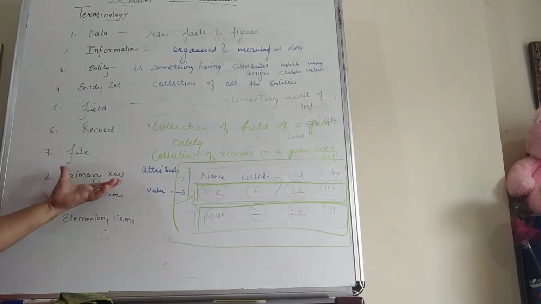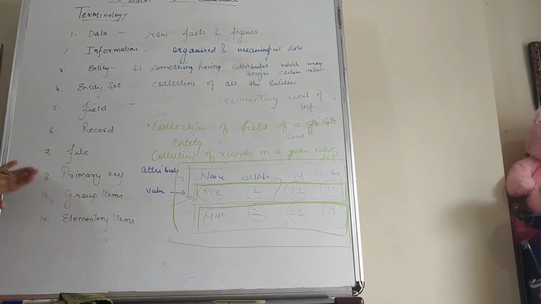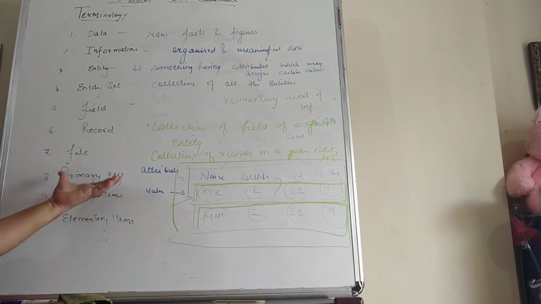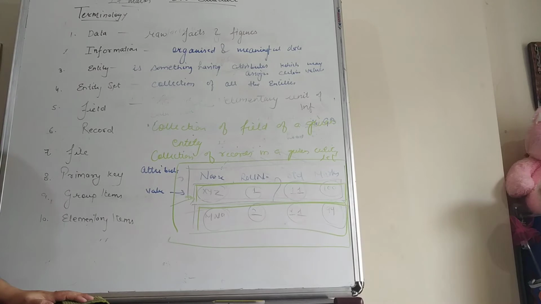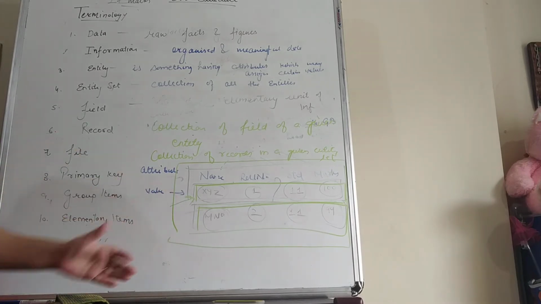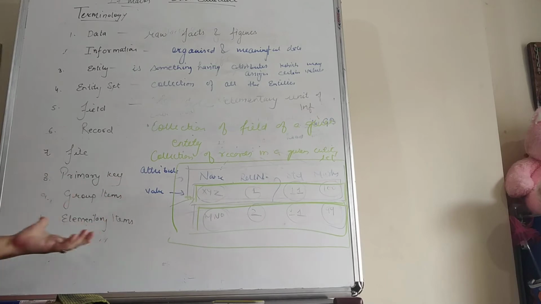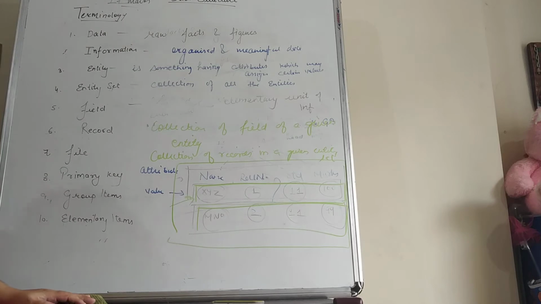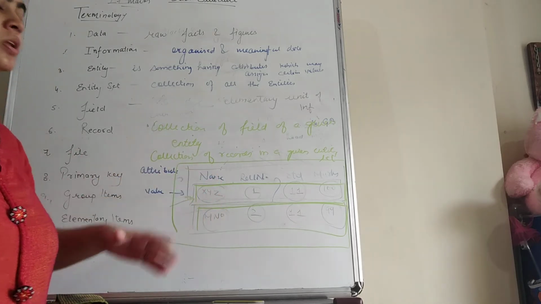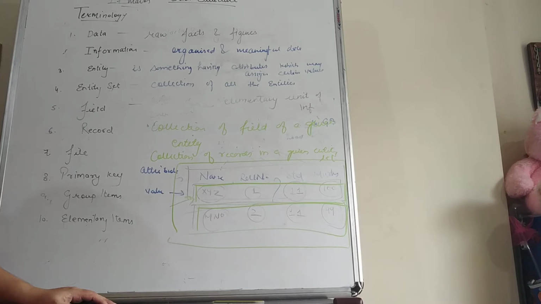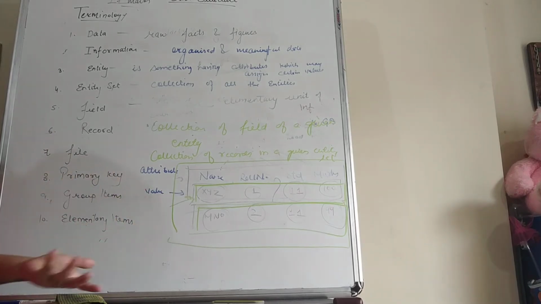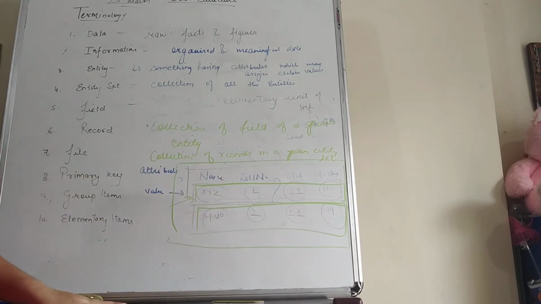Now students, after this we have the next term, that is primary key. Primary key is a key using which we can uniquely identify the record or a field of an entity. Now you can see how we can uniquely identify the record of any student. In this table, the name for 2 students may or may not be the same. Second one is standard. For a number of students the standard is also the same. And the marks of a number of students are also the same.